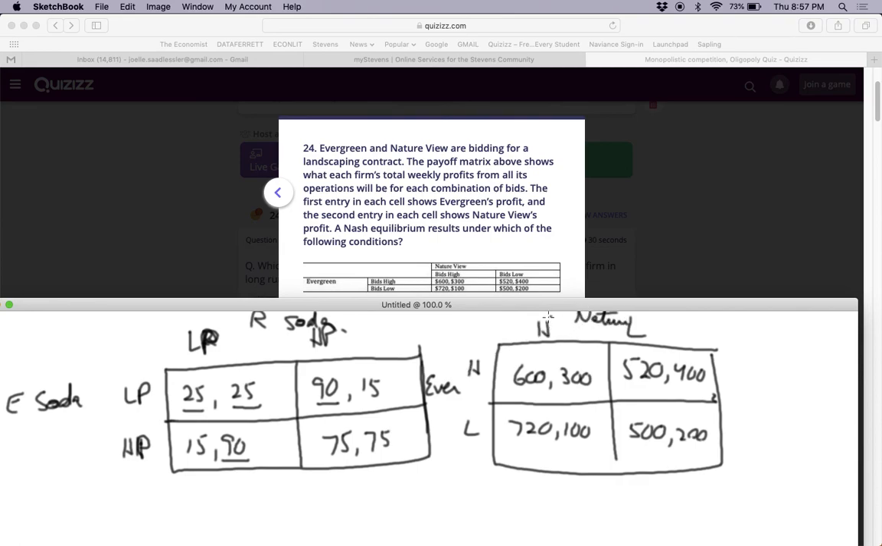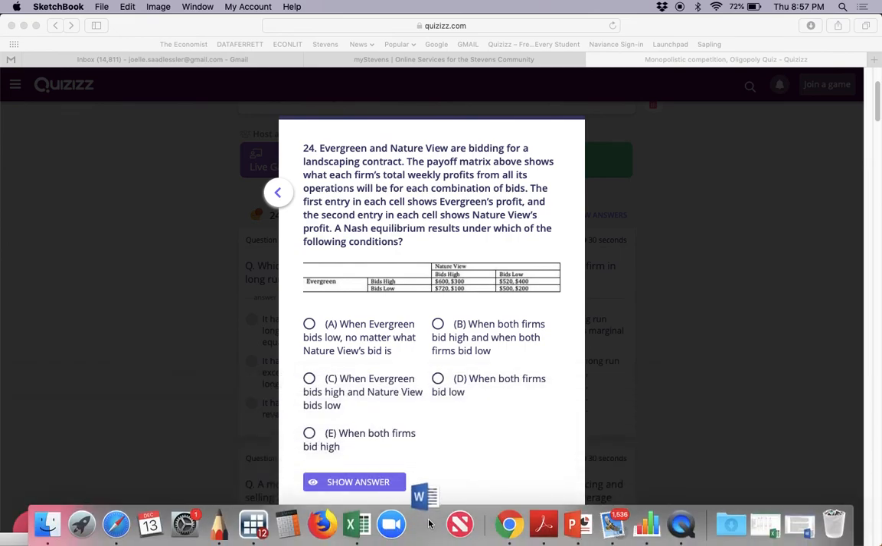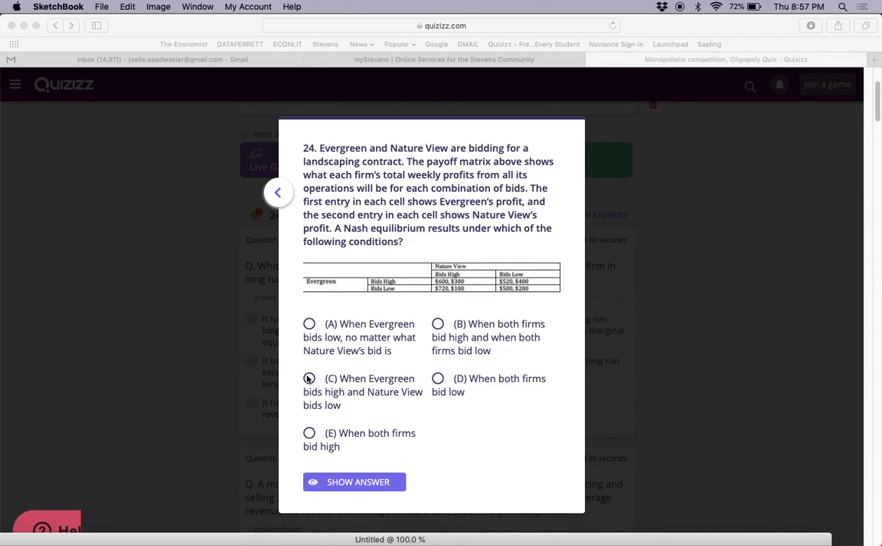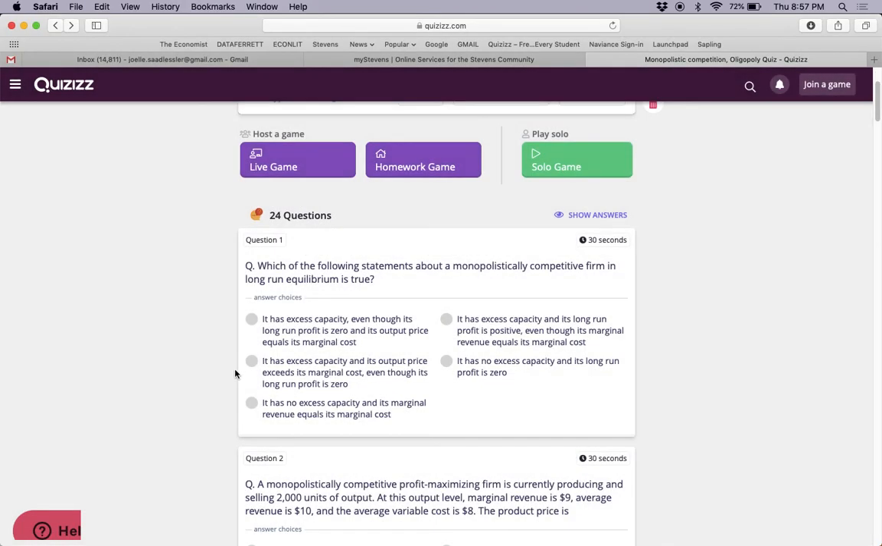Okay, Evergreen says, if NatureView bids high, I prefer to bid low. If NatureView bids low, I prefer to bid high. NatureView says, if Evergreen bids high, I prefer to bid low. If Evergreen bids low, I prefer to bid low. So the answer is going to be 520 and 400, where Evergreen bids high, NatureView bids low. That's it. Evergreen bids high, NatureView bids low. Okay, that's it. I hope that was helpful.